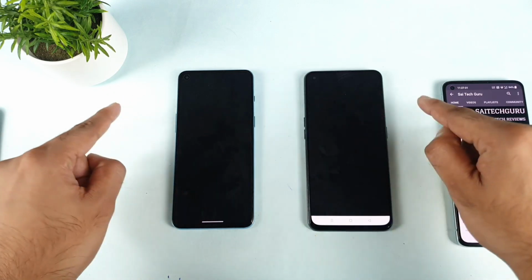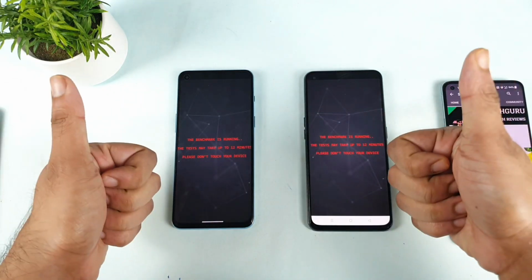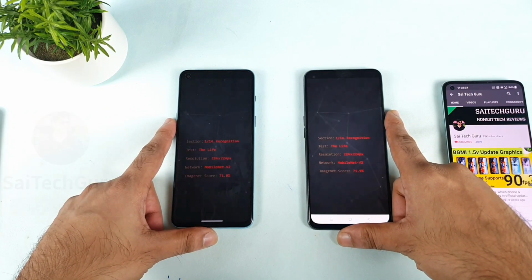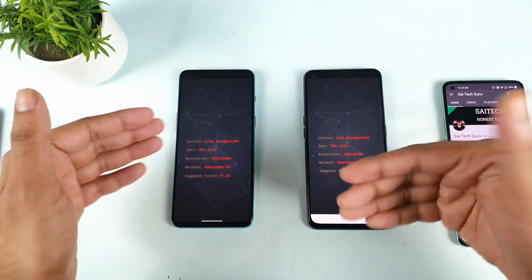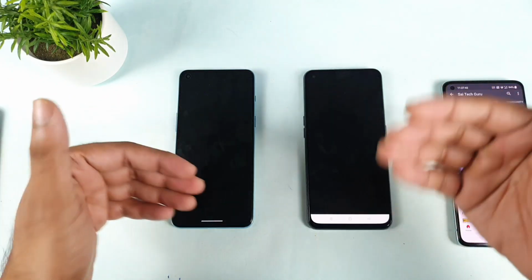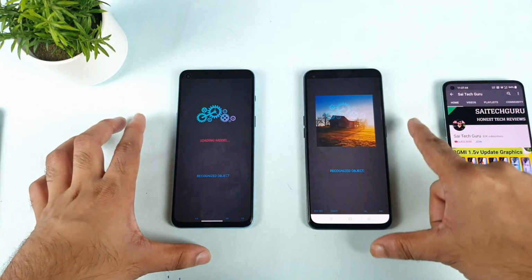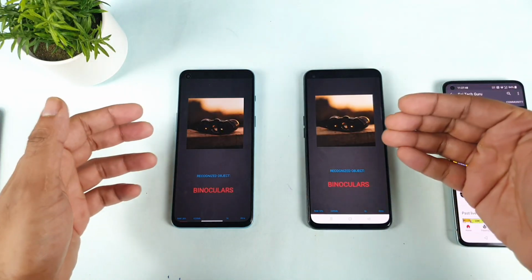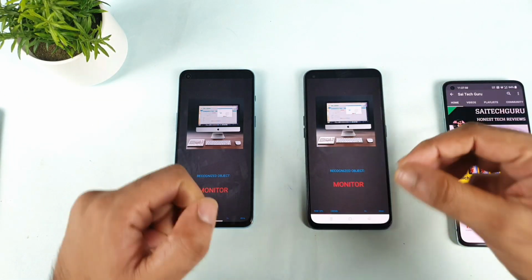1, 2, 3. So the test has begun on both phones at the same time. As you can see, friends, the test will take a couple of minutes to finish, and during this time it will try to process different images and recognize them. That is what this application does: recognizing the objects and subjects, and how fast the chipset is able to recognize them.